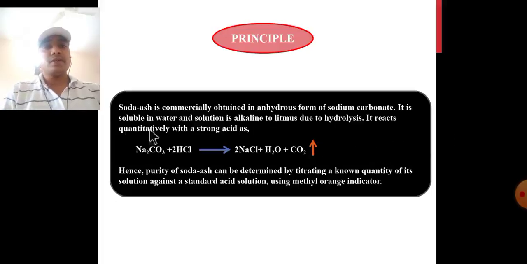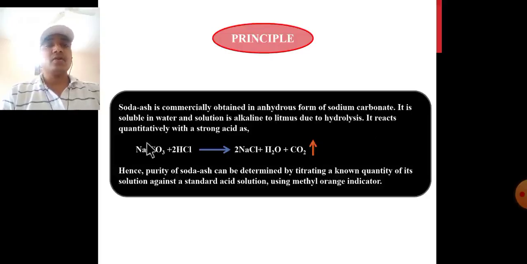Principle of this experiment: soda ash is commercially obtained in anhydrous form of sodium carbonate. It is soluble in water and the solution is alkaline to litmus due to hydrolysis of sodium carbonate.